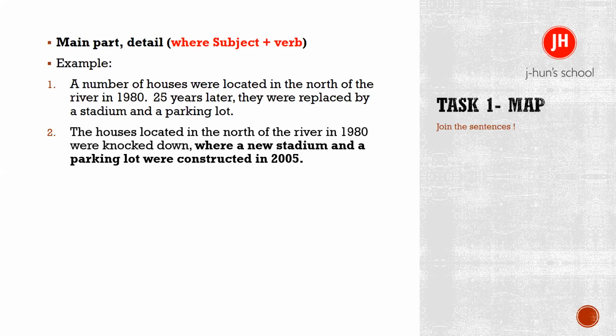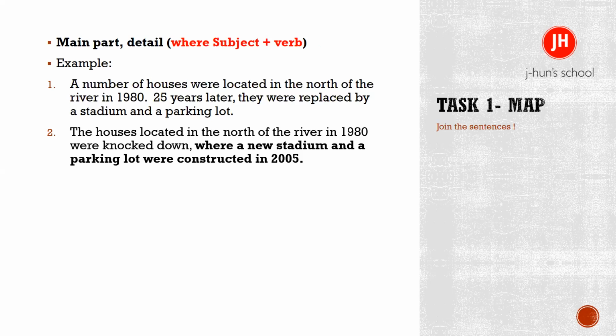And you see that in 1980, the first picture, there used to be houses in the north of the river. And then you see that in 2005, in the second map, these houses are not there because they have been knocked down. And instead of them, a new stadium and a parking lot have been constructed, okay?